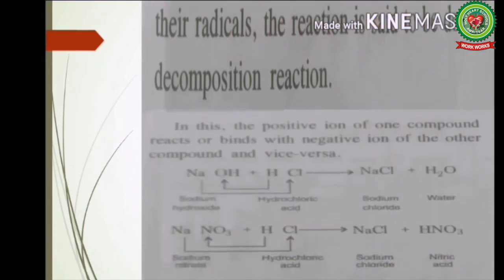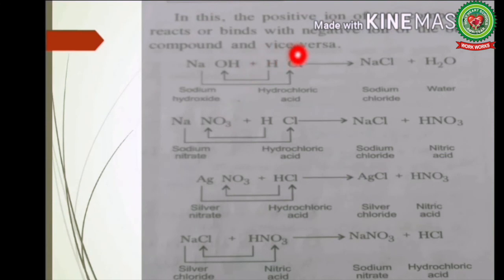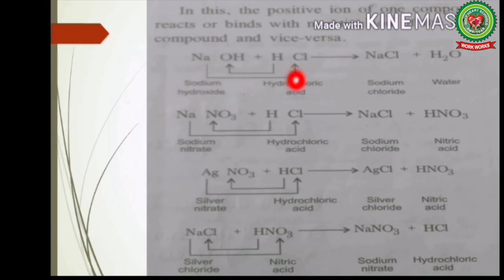In this, the positive ion of one compound reacts or binds with the negative ion of the other compound and vice versa. For example, sodium hydroxide reacts with hydrochloric acid to form sodium chloride plus water. Next, sodium nitrate reacts with hydrochloric acid to form sodium chloride plus nitric acid, HNO3.